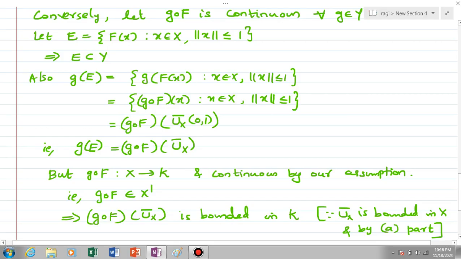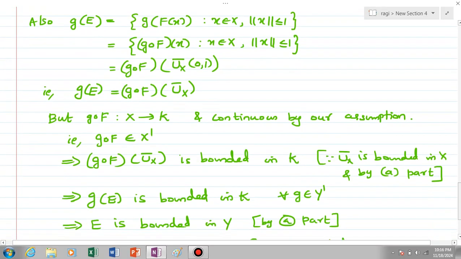So by the resonance theorem, g composite f of U_X closure is bounded in K. That is, g of E is bounded in K for every g element of Y dash, because g of E is equal to g composite f of U_X closure. So g of E is bounded in K for every g element of Y dash. This means that E is bounded in Y, again by the resonance theorem.